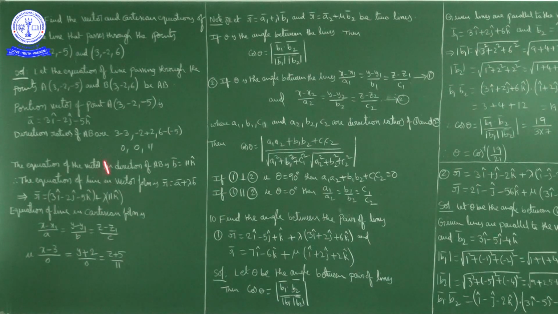So x1, y1, z1 is 3, minus 2, minus 5 and a, b, c are 0, 0, 11. By substituting here we get the line equation as (x minus 3) upon 0 is equal to (y plus 2) upon 0 is equal to (z plus 5) upon 11.